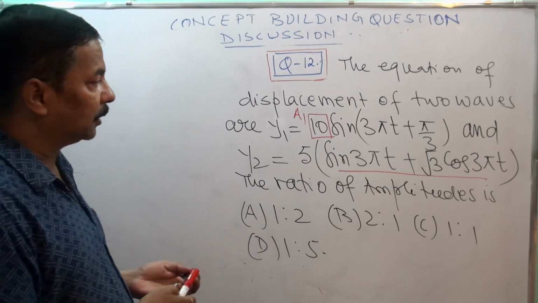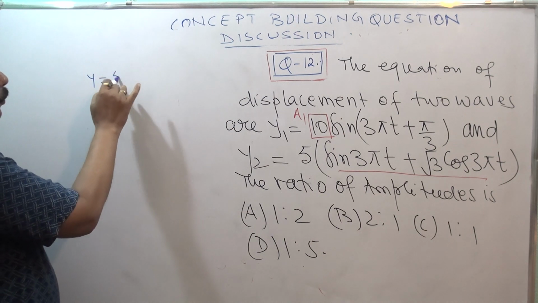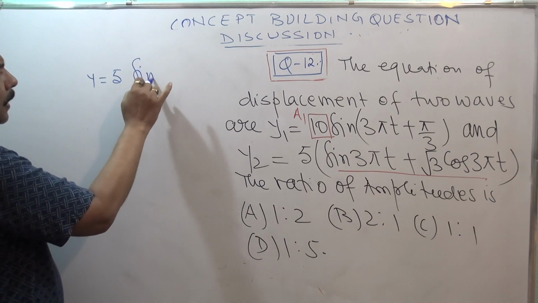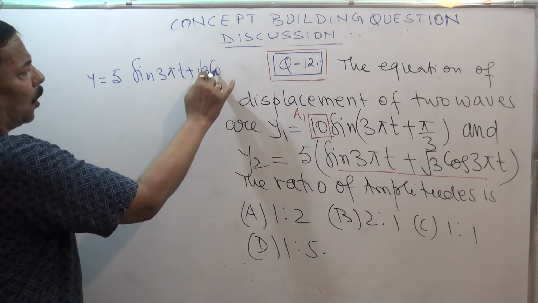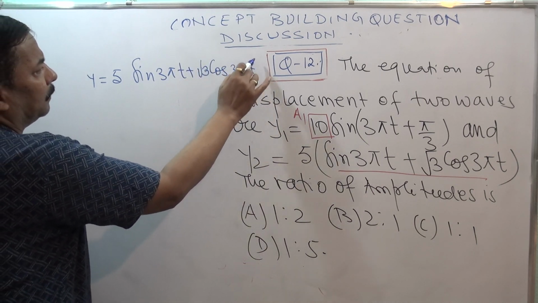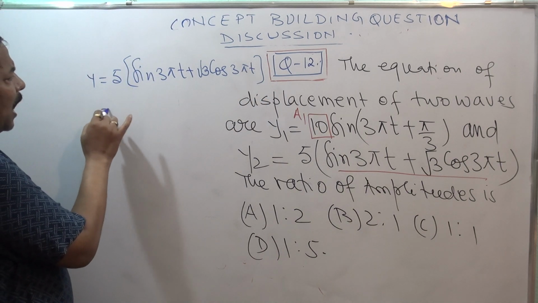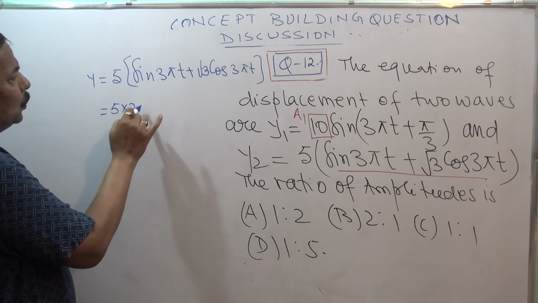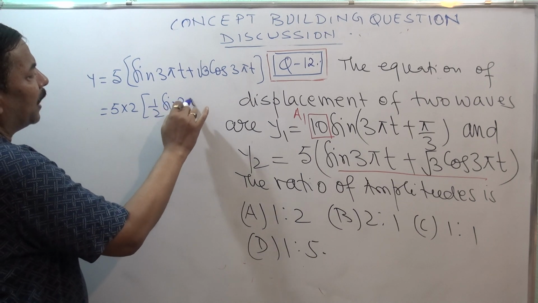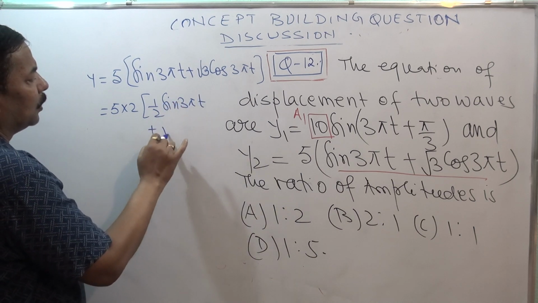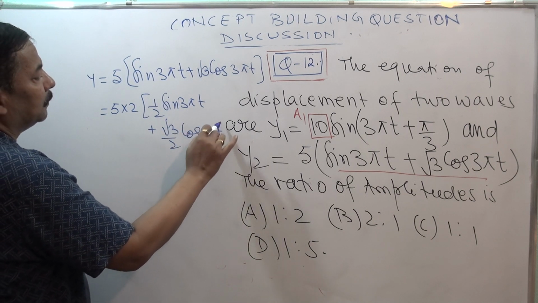So how to do that? Let us try to understand. y2 is equal to 5 sine 3 pi t plus root 3 cos 3 pi t. What I am doing, I am multiplying by 2 and writing 1 by 2 sine 3 pi t plus root 3 by 2 cos 3 pi t.